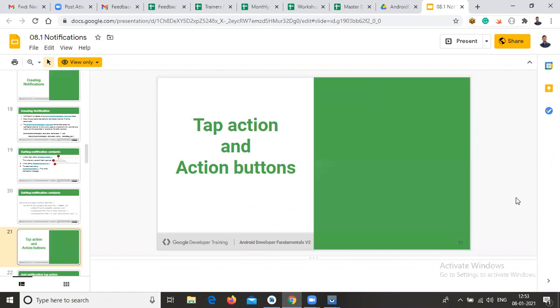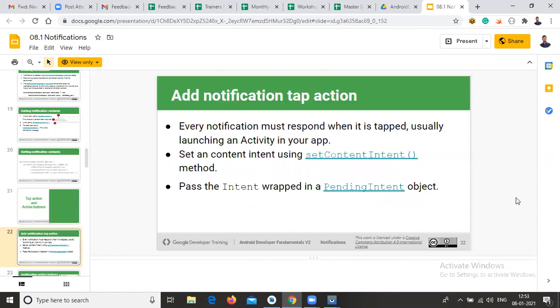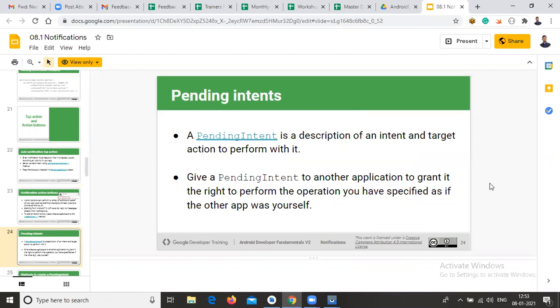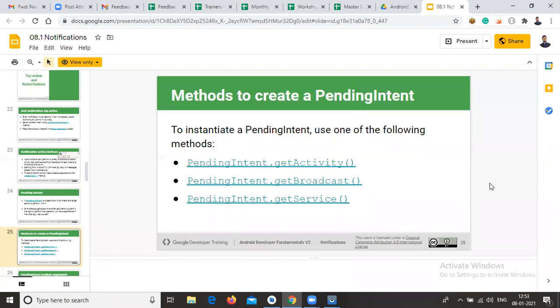In case you click any notification, what action will appear? It is available with the help of pending intent. I will show it in a practical manner, no problem, all those things.